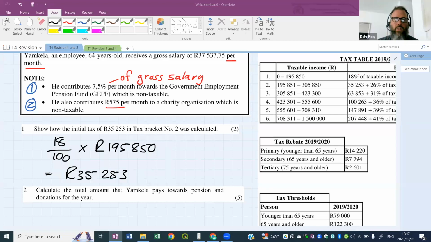So from the salary, you have to pay your pension and the charity payments, and that value mustn't go into the tax table. So we have to remove it from the salary before we go into the tax table. This is why they're asking question 2. More than likely the next question is going to be, determine how much tax Yamkela must pay. So we have to find this out first before we go to the tax table.